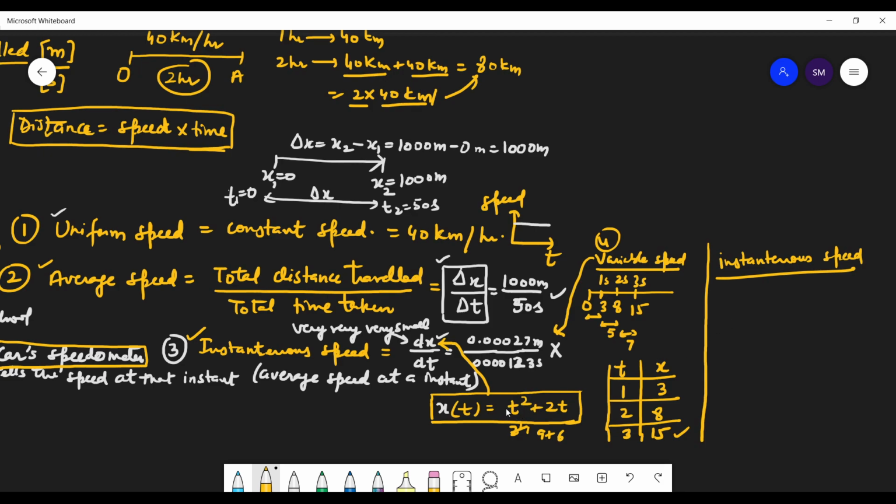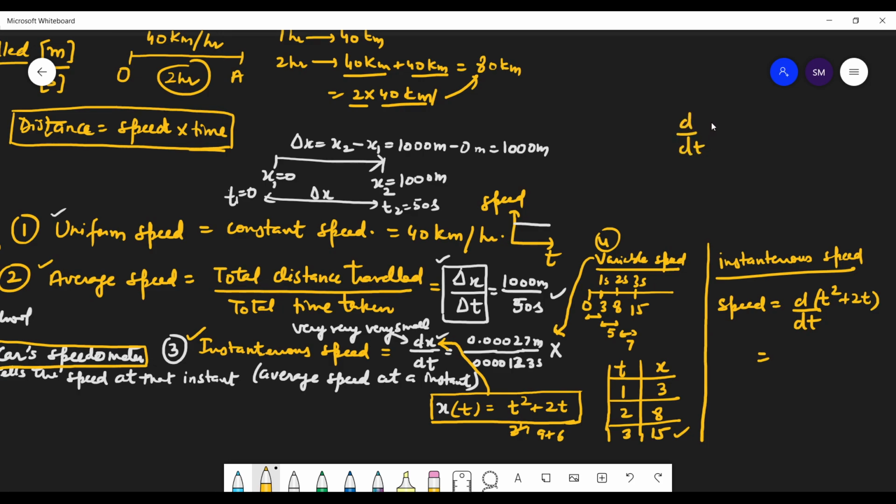So we have to write x as a function of t first, and then we can find the instantaneous speed, that is d by dt of x, so put the value of x here, d by dt of t square plus 2t. Now how to do this differentiation? We have a formula for this.